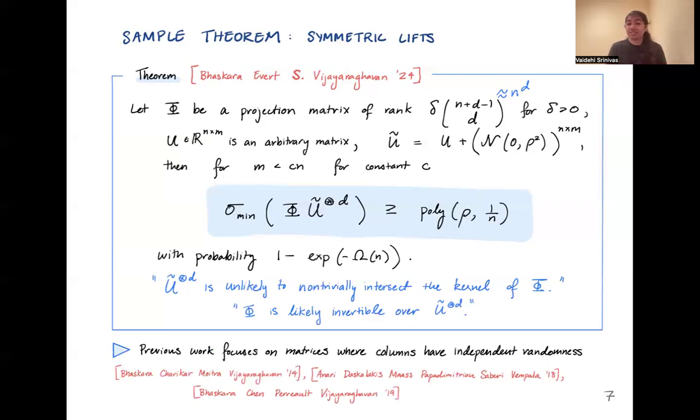So one interesting thing about this statement is that previous work focuses on random matrices where the columns have independent randomness. Whereas this, when you write out U tilde tensor d times as a matrix, the columns of this matrix will have lots of dependencies on each other and on the columns of U tilde precisely. And so this gets around this kind of roadblock that was there in previous works.